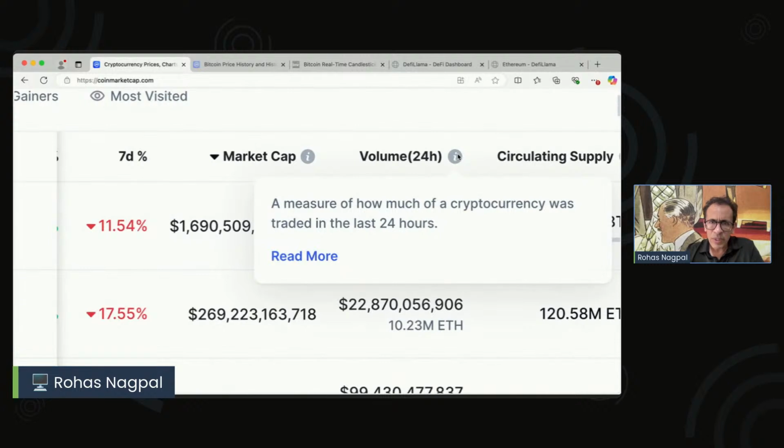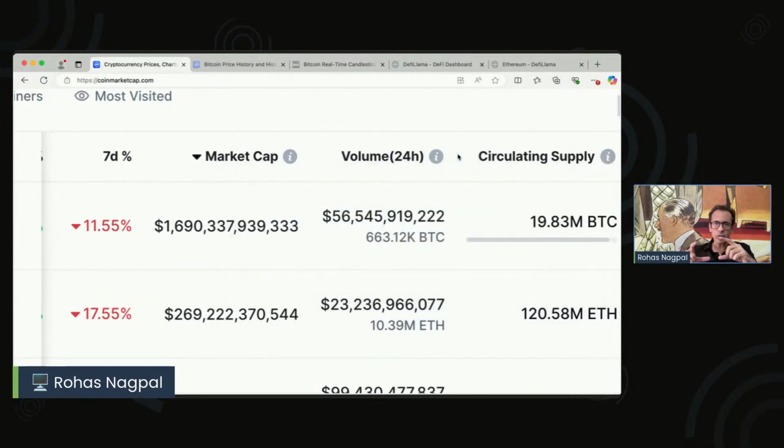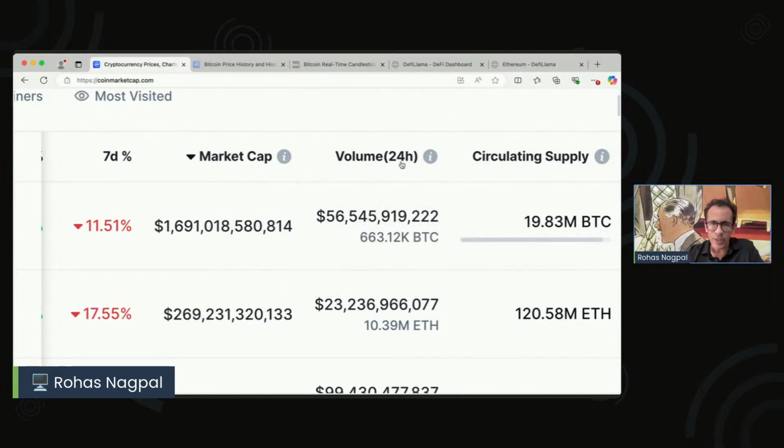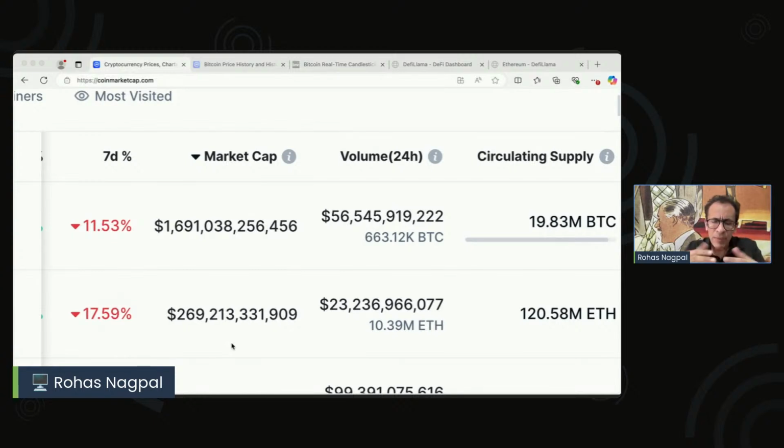Then we come across something called volume. Now, volume means how much of that cryptocurrency was traded over a particular period. So usually volume is in 24 hours. So over the last 24 hours, how much of Bitcoin has actually changed hands? Now, that's a very important thing because it shows us that there is some real transaction going on with that crypto.